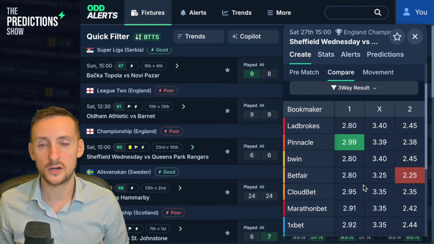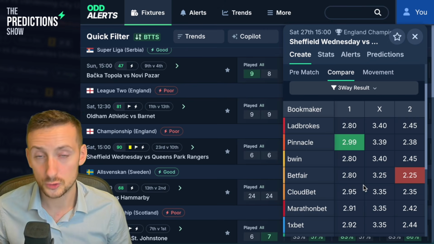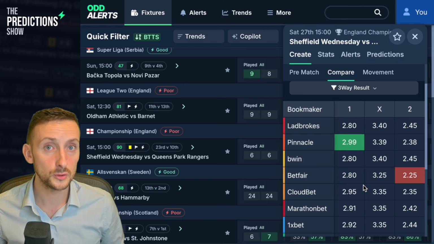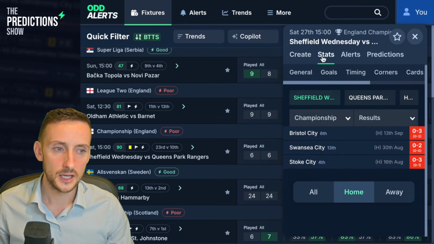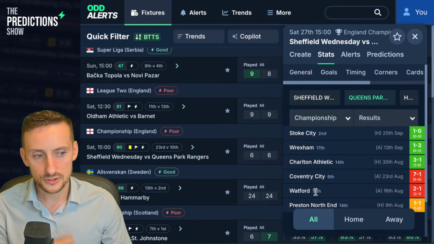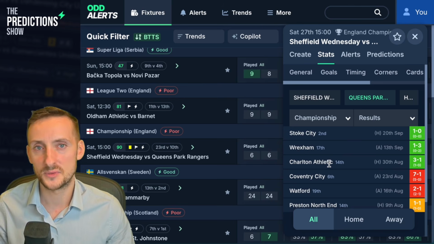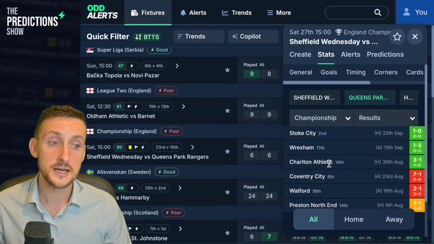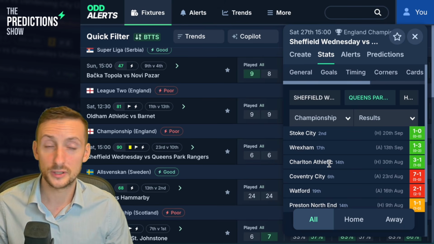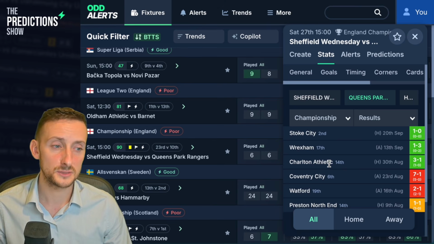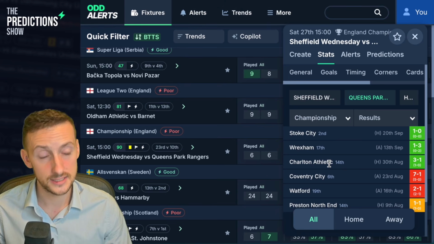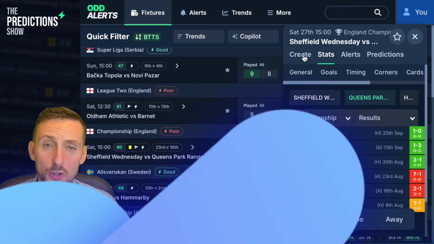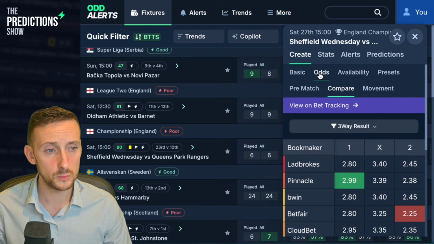If the bookies are finding it hard to call and both teams have got good goal scoring records. Okay, Sheffield Wednesday don't exactly have a phenomenal goal scoring record in this case, but QPR certainly do. They've scored in every game this season. They have won the last 3 games, including a very, very impressive win at home to Stoke in the previous game. Nobody really expected them to score and not concede in that game, especially as Stoke are doing very well at the moment. So can Sheffield Wednesday score their first home goal of the season?